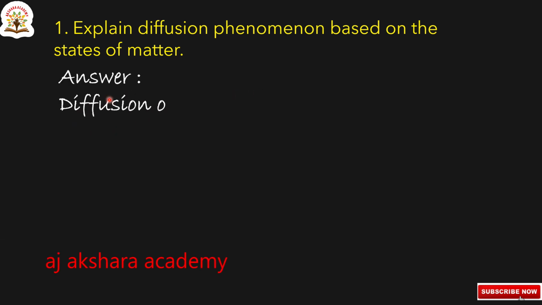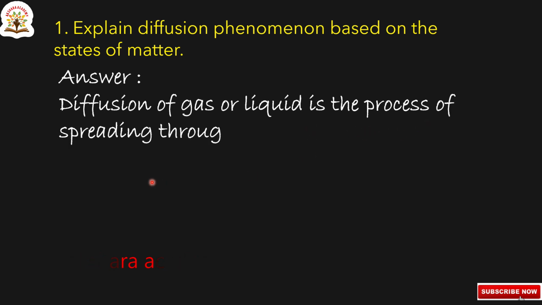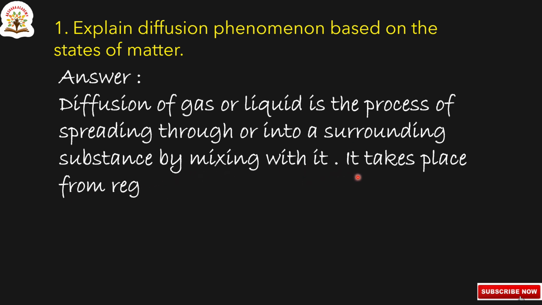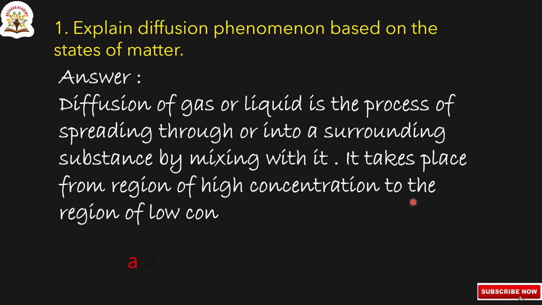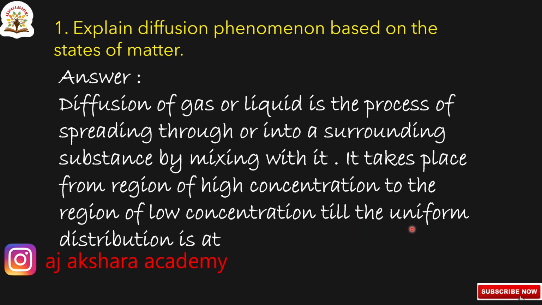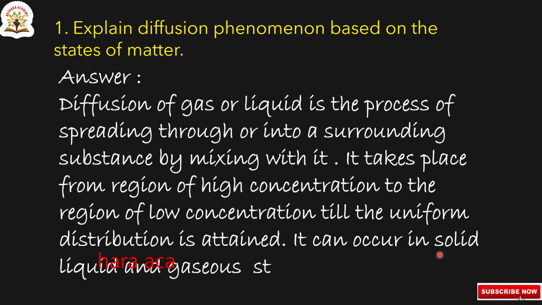Let us discuss the answer. Diffusion of a gas or liquid is the process of spreading through or into a surrounding substance by mixing with it. It takes place from a region of high concentration to the region of low concentration till the uniform distribution is attained. It can occur in solid, liquid and gaseous states.